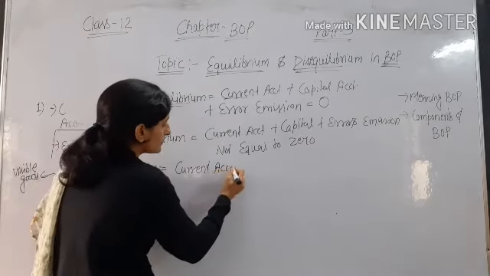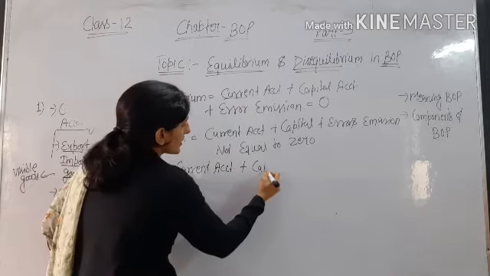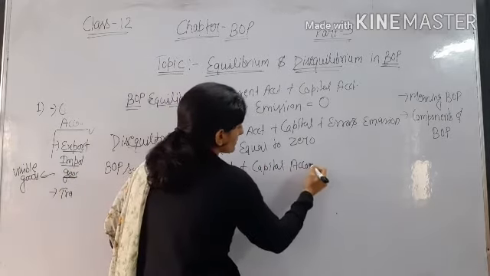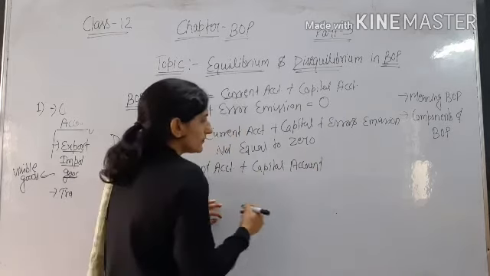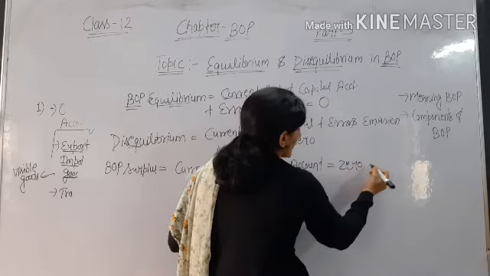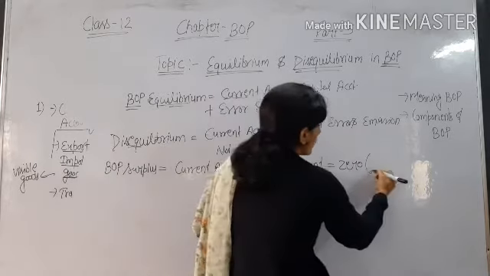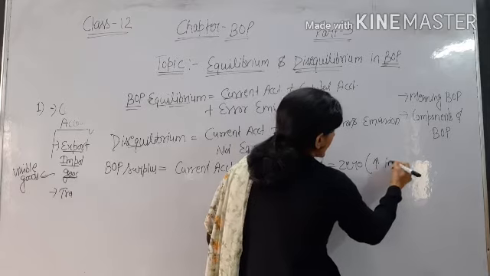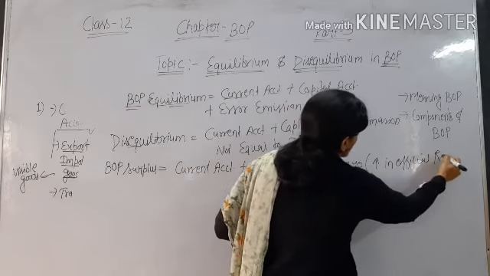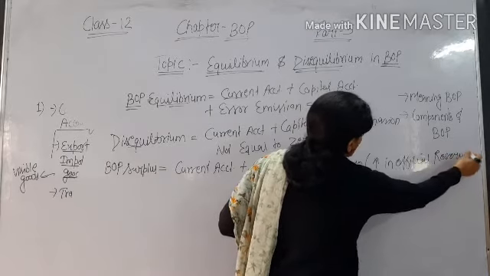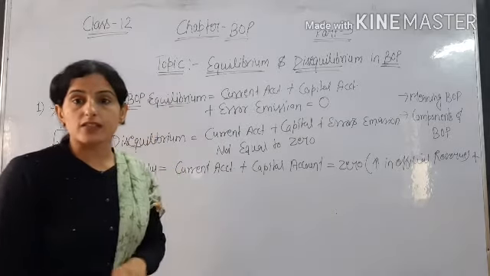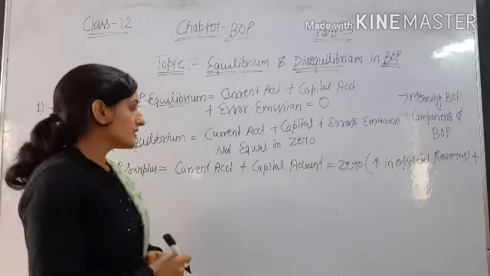Current account plus capital account is not equal to 0, or we can say there is movement or increase in official reserve. Increase means plus, positive, it means it is in surplus. So our balance of payment is in surplus.